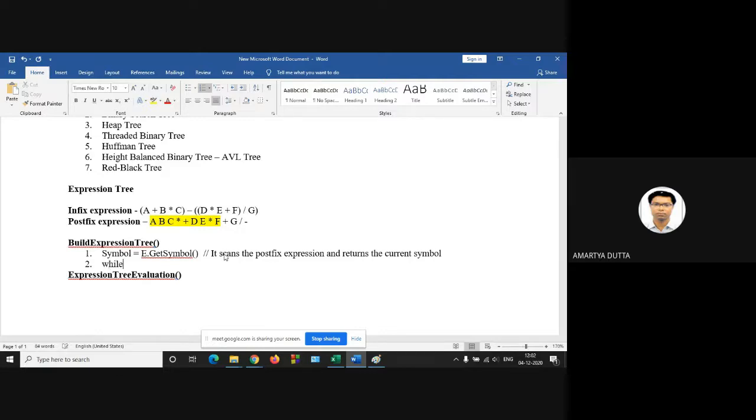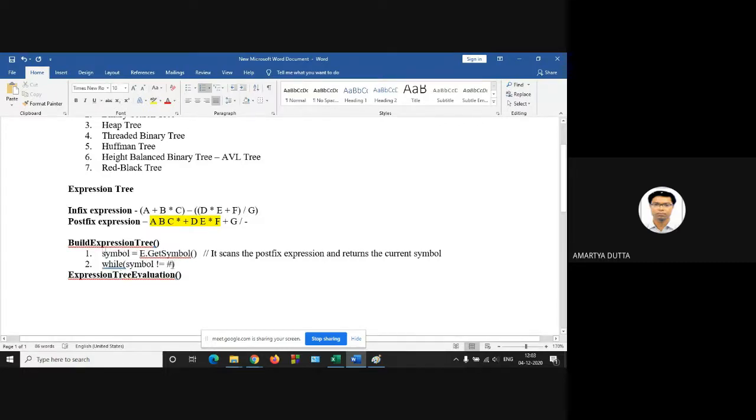While your symbol is not equal to hash. Let the last symbol be denoted by hash.